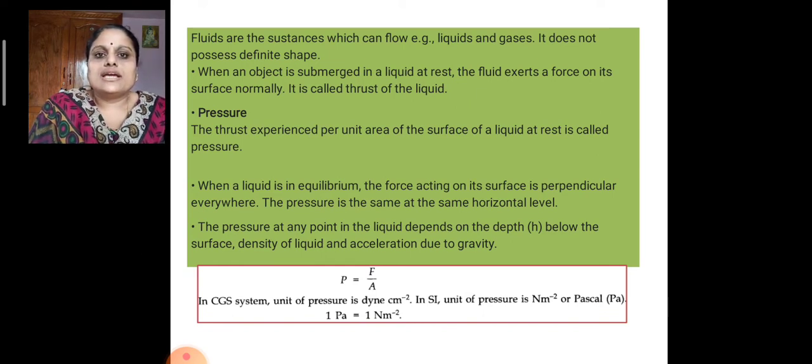We know that the equation for pressure P is equal to F by A, where F represents the force or the thrust exerted and A represents the area of cross section. The unit of pressure in the SI system is Newton per meter square or Pascal. Pascal is represented by the symbol capital P and small a. 1 Pascal is equivalent to 1 Newton per meter square.